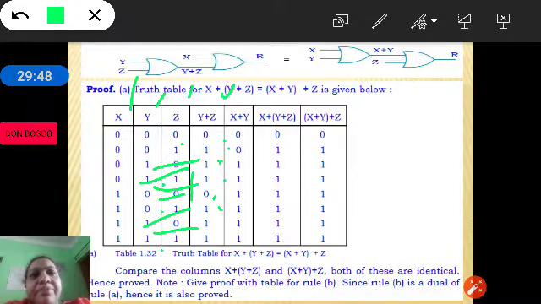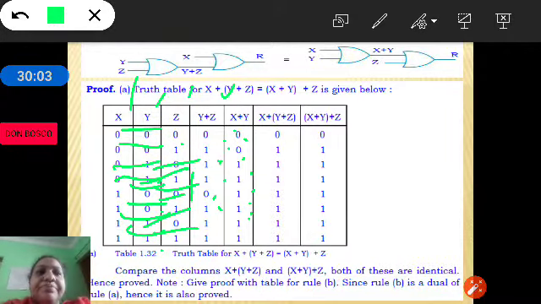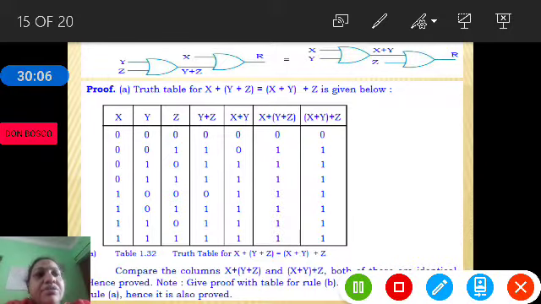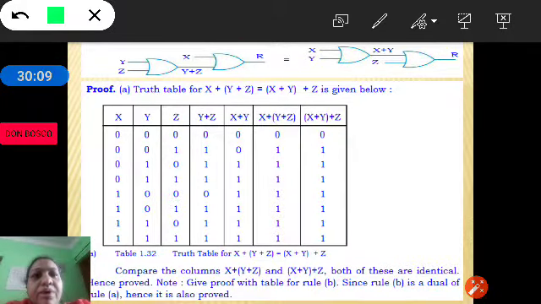Then x plus y, that is 0 plus 0 is 0, 0 plus 0 is 0, 0 plus 1 is 1, 0 plus 1 is 1, 1 plus 0 is 1, 1 plus 0 is 1, 1 plus 1 is 1, 1 plus 1 is 1. Now this column y plus z has to be ORed with x, that is 0 plus 0 is 0, 0 plus 1 is 1, 1 plus 0 is 1, 1 plus 1 is 1, 1 plus 1 is 1.